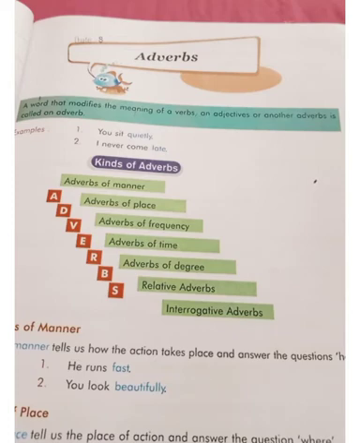Now come to the second, that is the adverb of place. Adverb of place is telling the place of action and answers the question where. You can easily understand if we talk about place, it means the question will be made with where. As we have seen in the determiners chapter, we use where when we are talking about any place. In that case we have to use the question word where. It tells where the action took place.